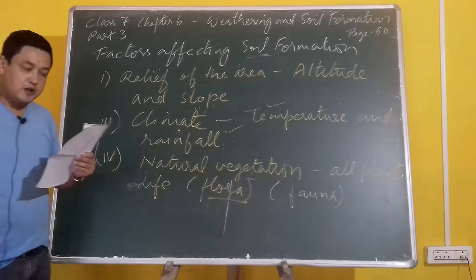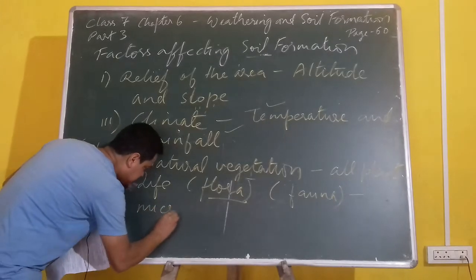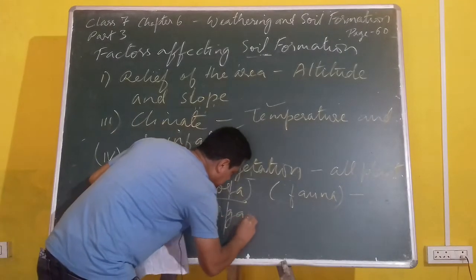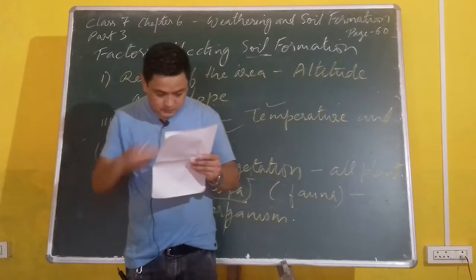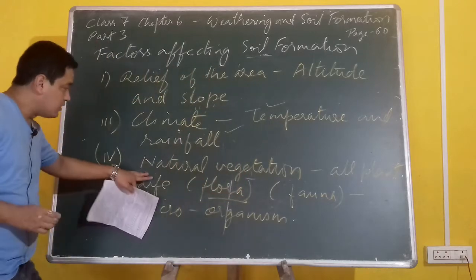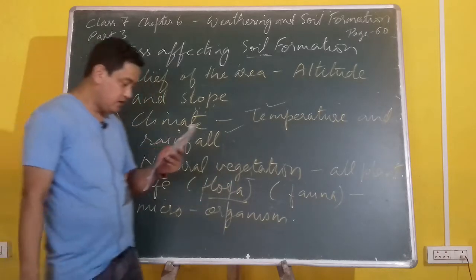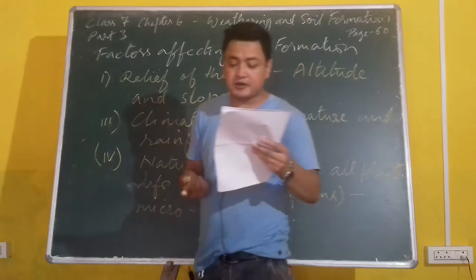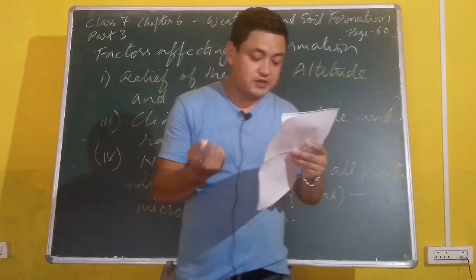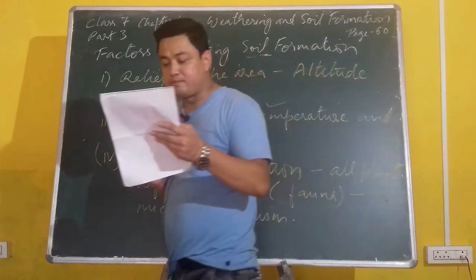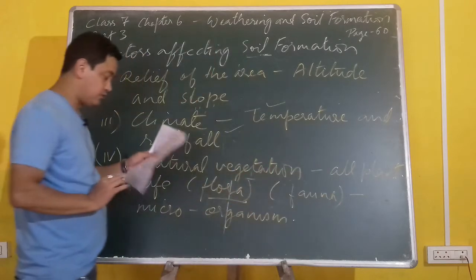Are you understanding? And whenever I am talking about fauna, it also includes microorganisms. Whenever I am talking about microorganisms, it means all living things. So this all basically defines the nature of the soil. It determines the quantity of humus and microorganisms in the soil. It includes flora, fauna and microorganisms formed in the soil. It influences the soil forming process and depends on the quantity of humus present in that soil.